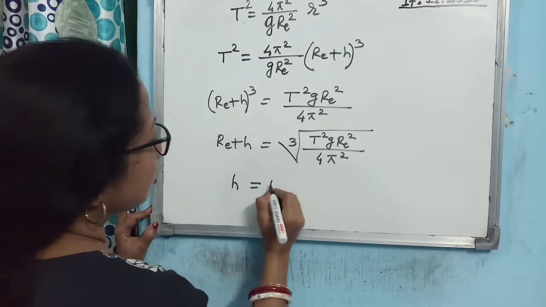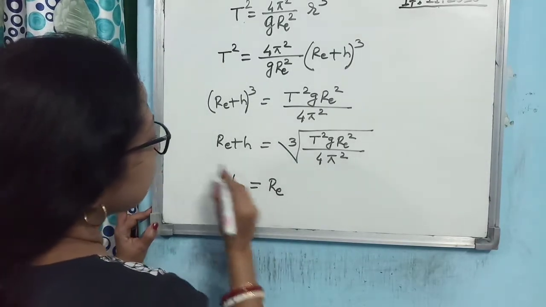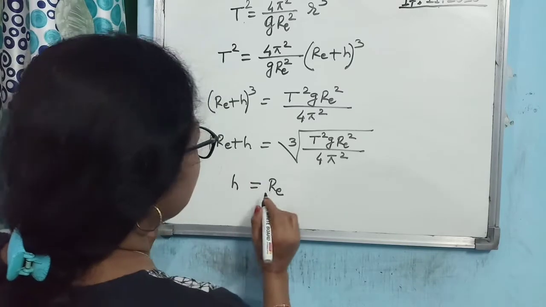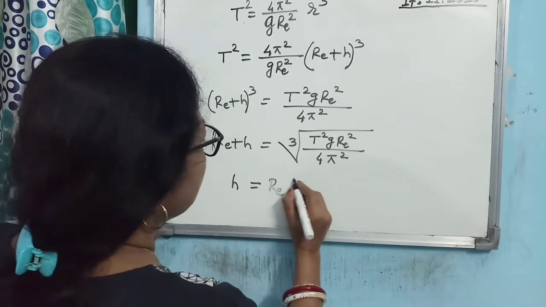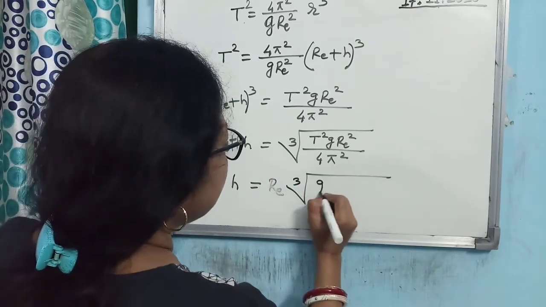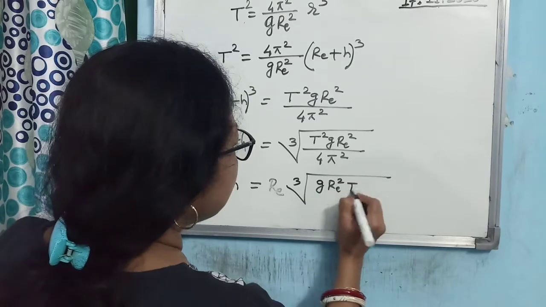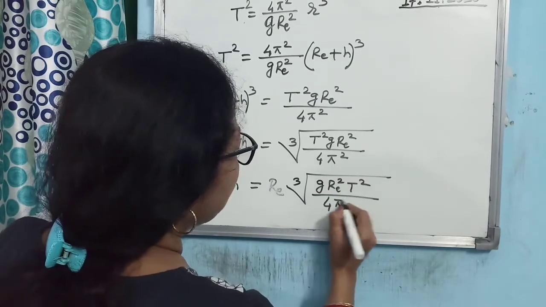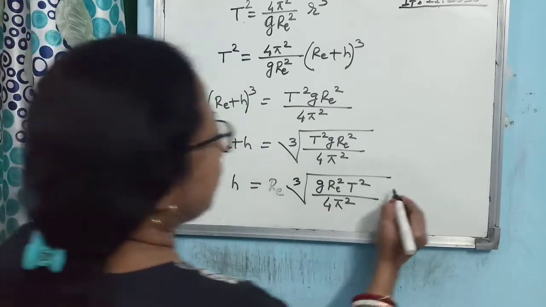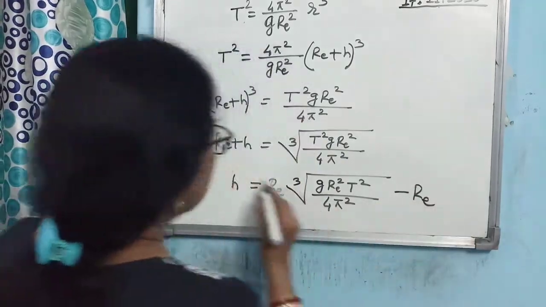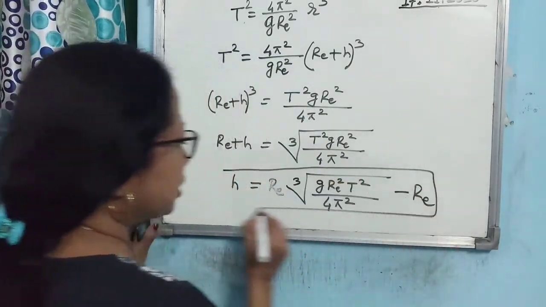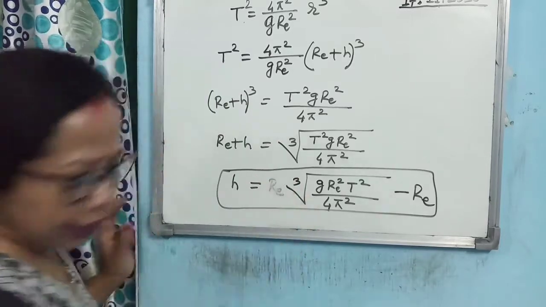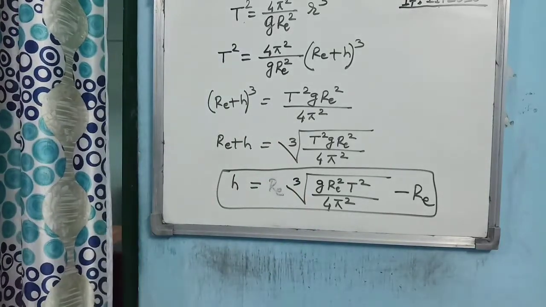So h is equal to the cube root of G R_E square T square by 4 pi square, minus R_E. So this is the expression for the height of the satellite from Earth's surface.